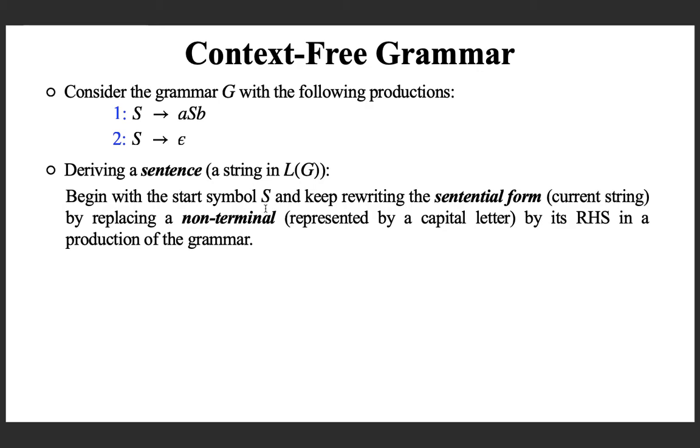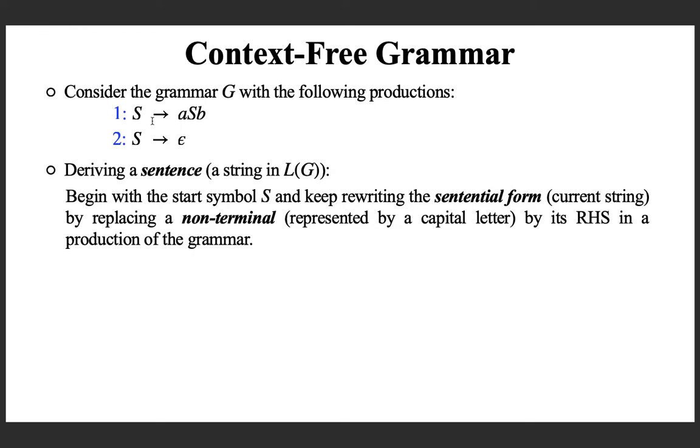So begin with S and keep rewriting the sentential form, which is nothing but the current string that you have. In your current string, you replace a non-terminal. Non-terminal means, in our examples, those represented by capital letters. So in the current string, you find a non-terminal like capital S and replace that non-terminal by using the RHS of a production in the grammar.